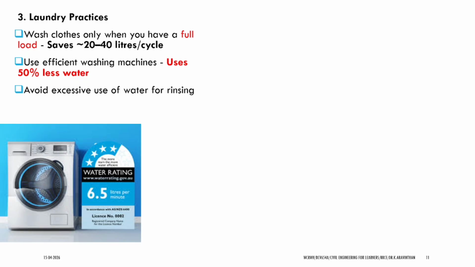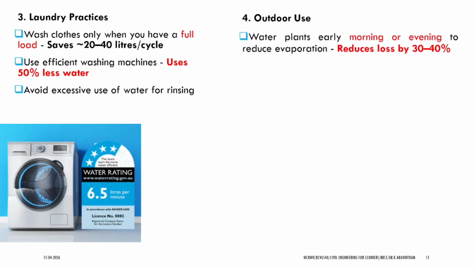An efficient washing machine can use 50 percent less water and give the same washing result. And avoid excessive water when you are not using the washing machine. Avoid excessive water when rinsing.